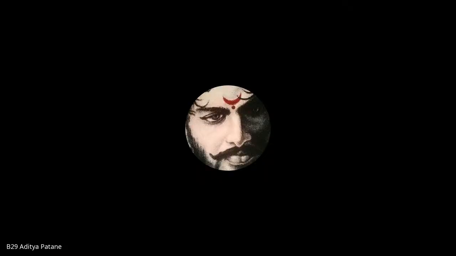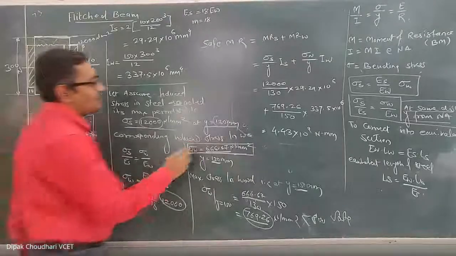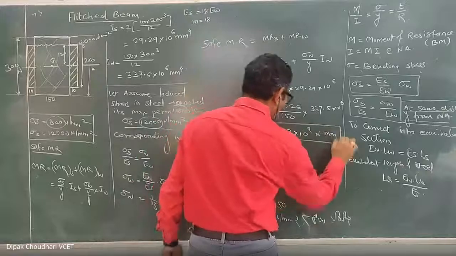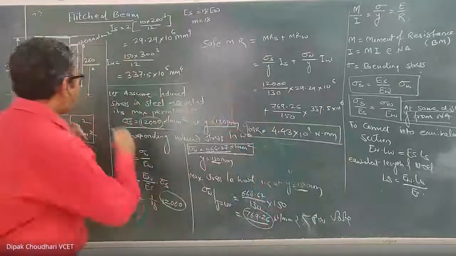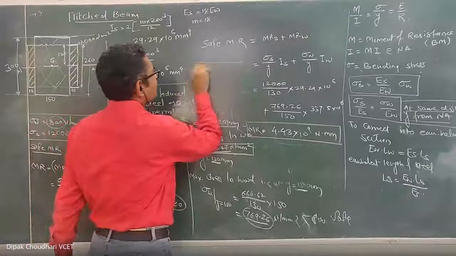Yes, sir. 4.43 into 10 raised to 9. Okay, fine. So this is a safe moment of resistance. This is the final answer. Okay. Now, my question is, if I, for this beam, suppose this is the cross section for the simply supported beam.